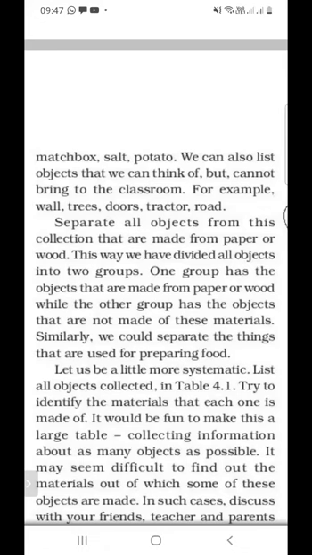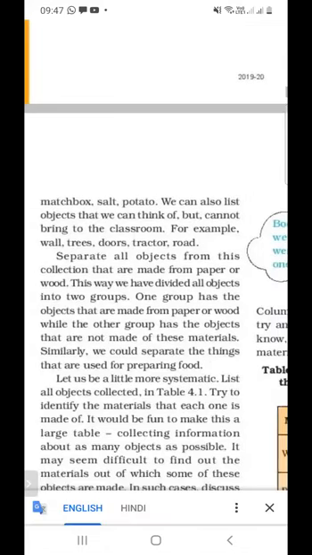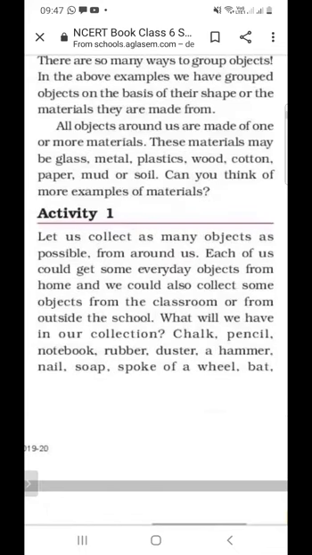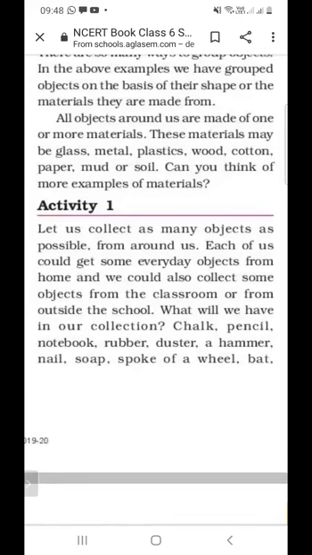So this is activity one. We are collecting different objects, and we can find them at home, in the classroom, or outside the school. And what is in their collection?